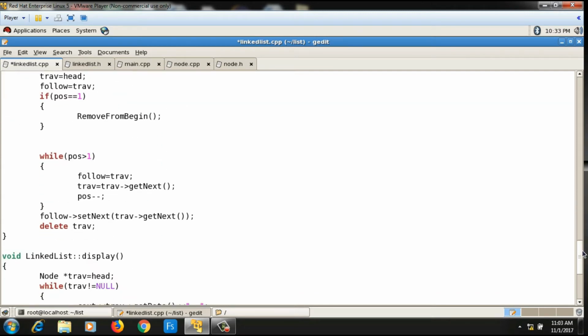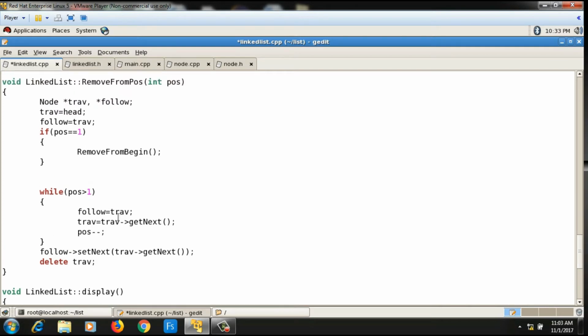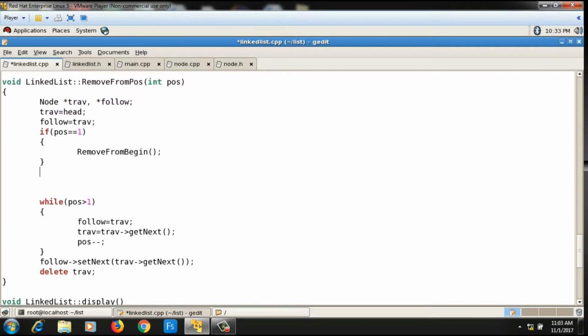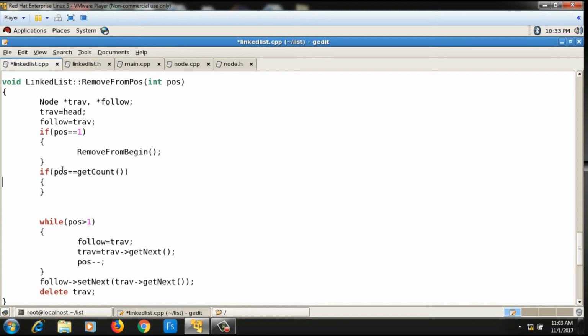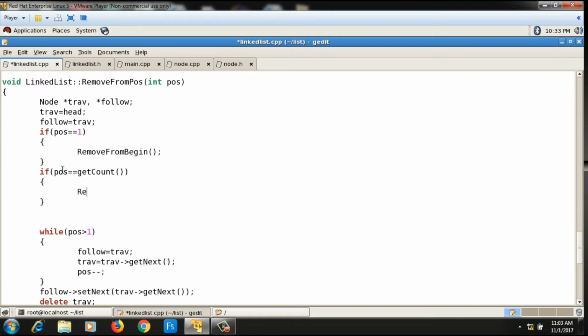So here, if position equals getCount, which is the name of the function, that means it equals the number of nodes, then I will remove the last node, so removeFromEnd. So these two corner cases will be there.